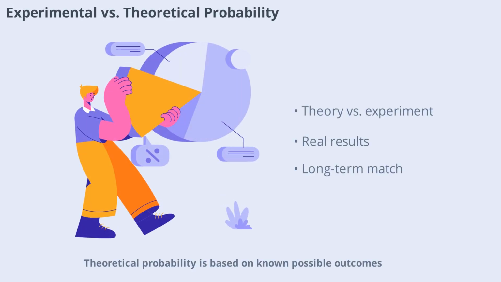Theoretical probability is based on known possible outcomes, while experimental probability is based on actual results from trials. For example, theoretically, a coin has a 0.5 chance of heads, but in 10 flips you might get 7 heads. Over many trials, experimental results tend to match theoretical predictions.